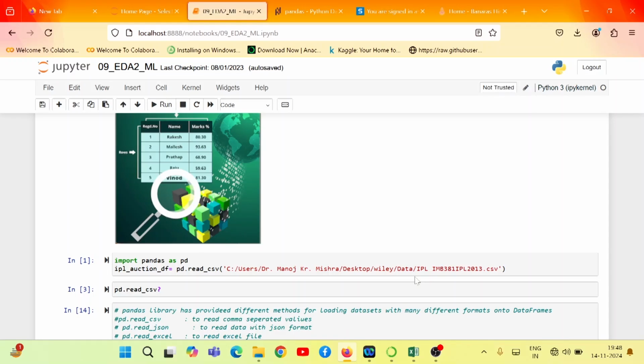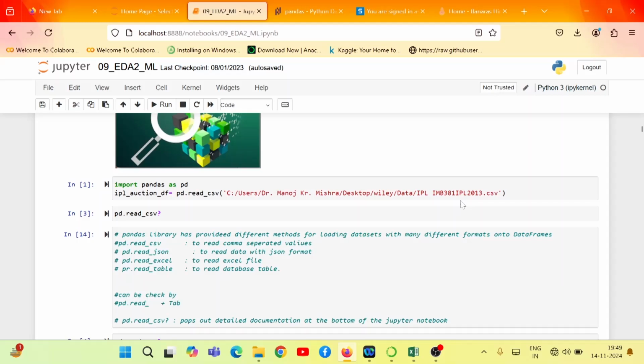Now the performance of a player could be measured through several metrics. IPL follows the T20 format of the game. It is possible that the performance of the player in other formats of the game, such as test and one-day matches, can influence the player pricing, right? A few players have an excellent record in test matches, but their record in T20 matches is not very impressive. So this IPL data set consists of around 130 players.